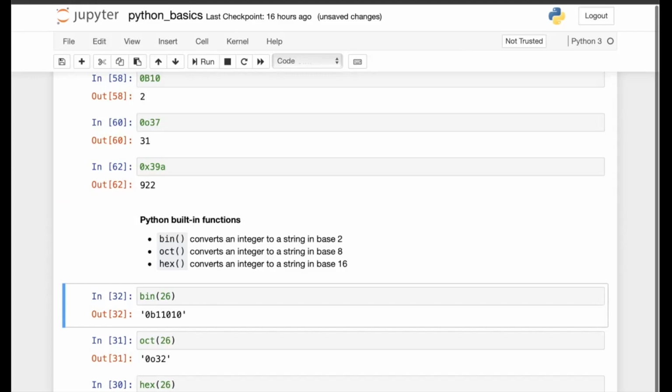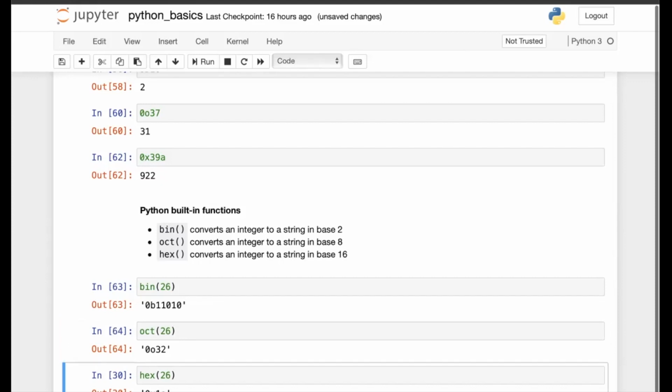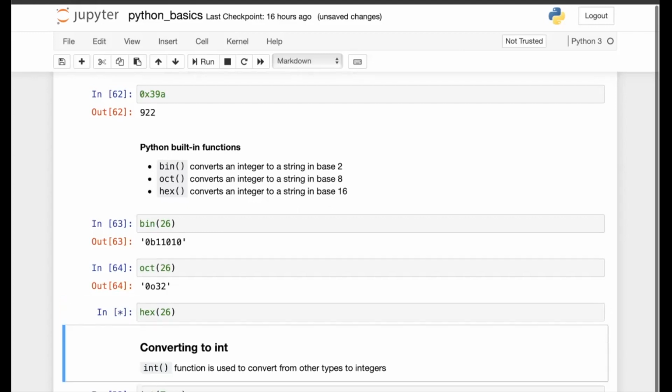Okay, so it is the reverse of what we were doing earlier. So bin of 26, which means 26 here in decimal, this bin function gives me the string equivalent in base 2. Oct, when I pass this 26 as the argument, gives me the octal equivalent of decimal 26, which is 32. The hexadecimal equivalent of 26 is 1A. So this is what I get.